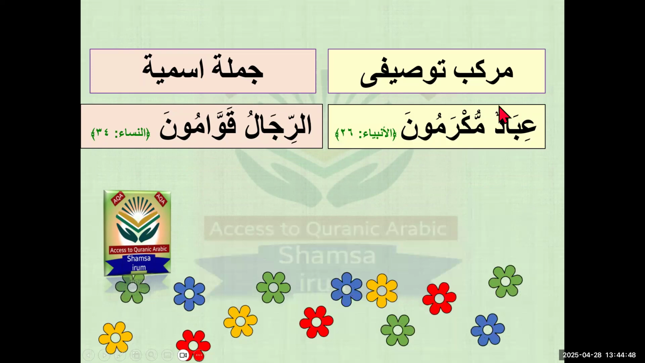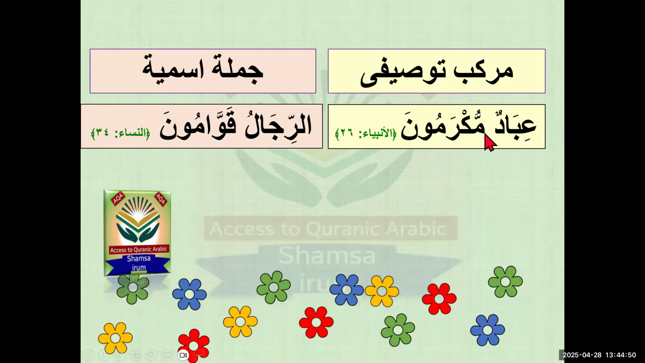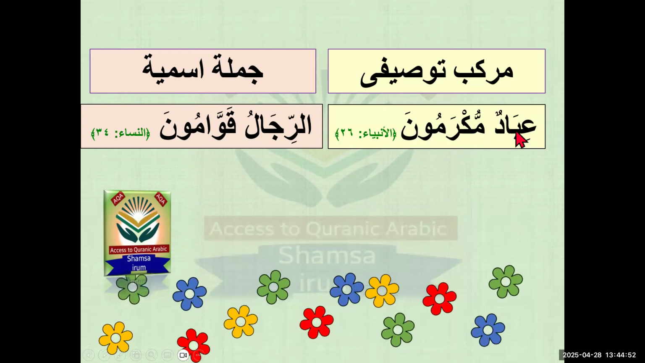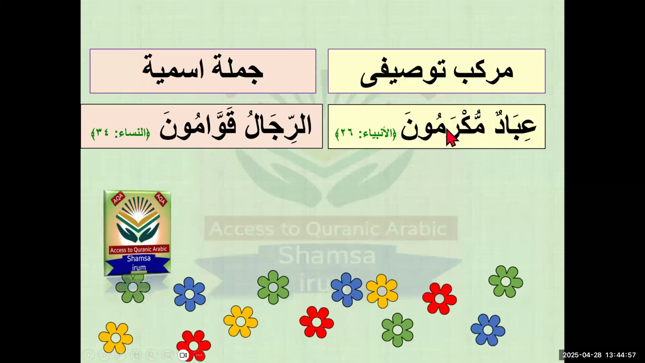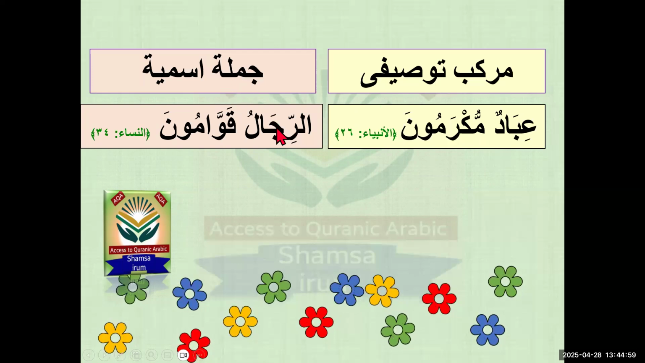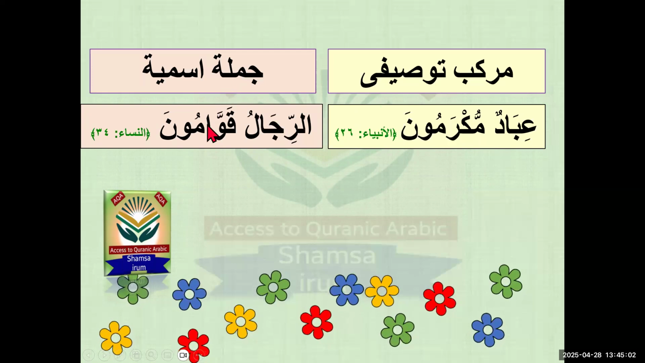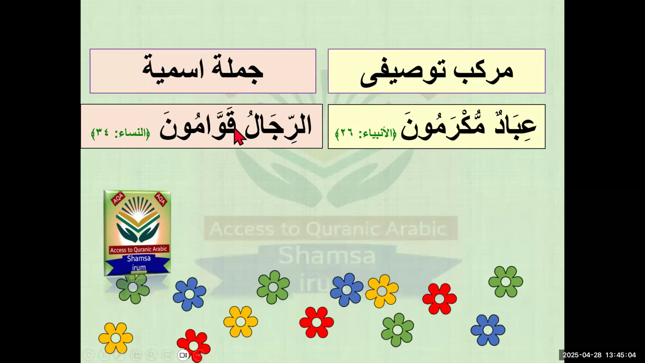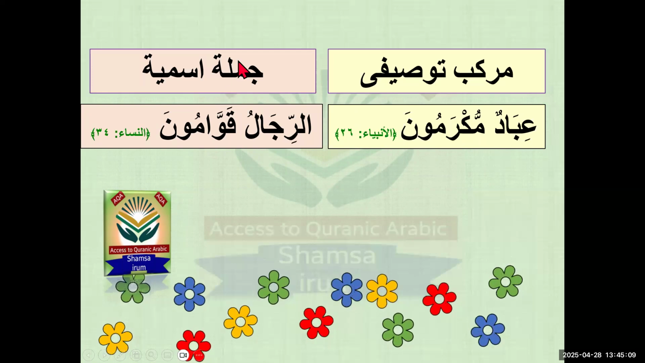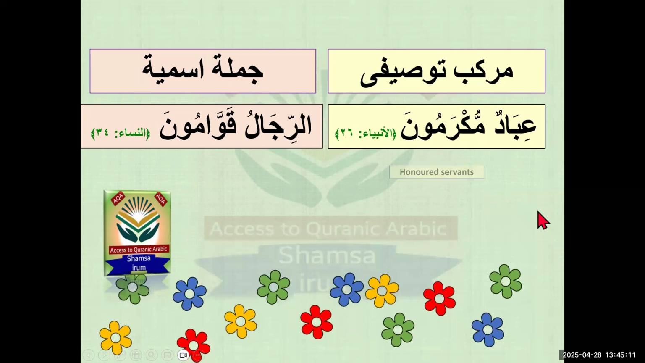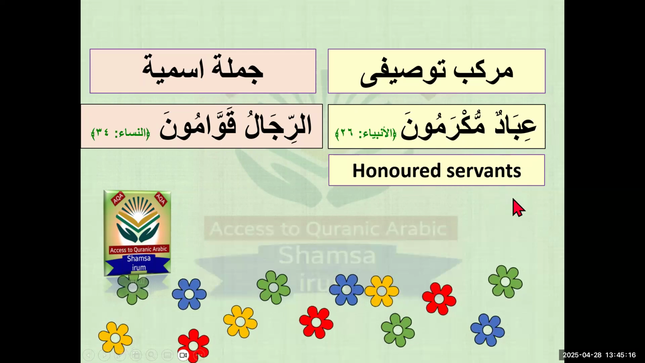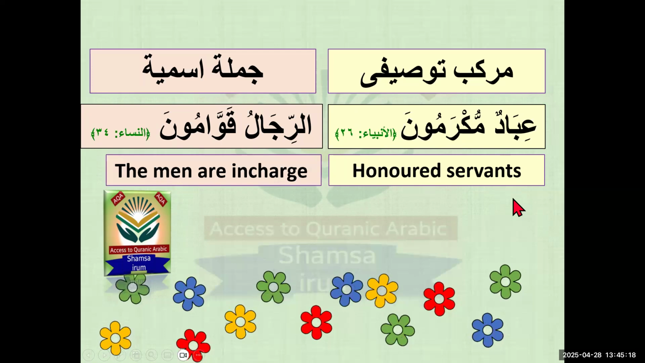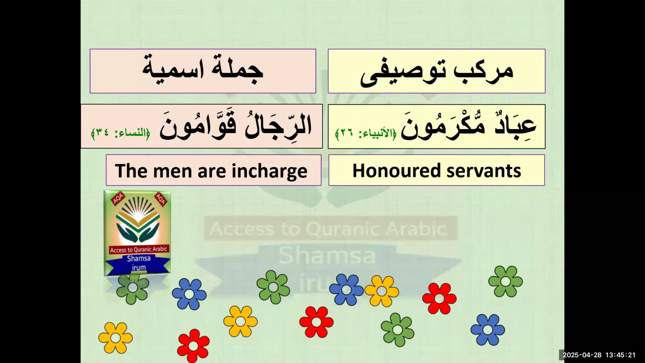Ibadun, we can clearly see tanween on it, and on muqarramun there is no al in the beginning, so it means they both are nakira. So at this point, markab tawsifi is indefinite. On the other hand, the first part is marifa and the other part is nakira. How is it nakira? Because there is no al in the beginning, so it means it is nakira. So marifa plus nakira is equal to jumla ismiya. So let's translate. Ibadun muqarramun means honored servants. Ar-rijalu qawwamuna, the men are in charge.